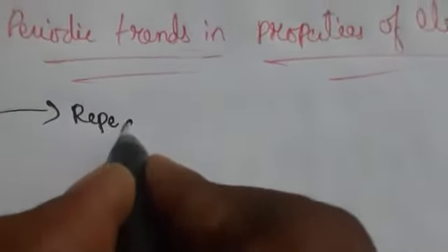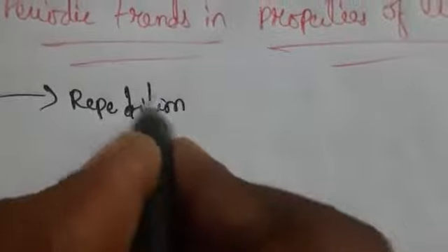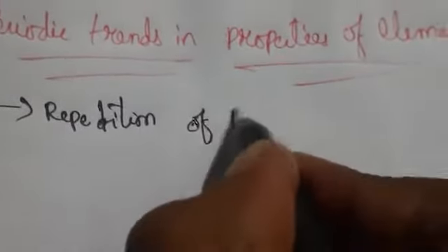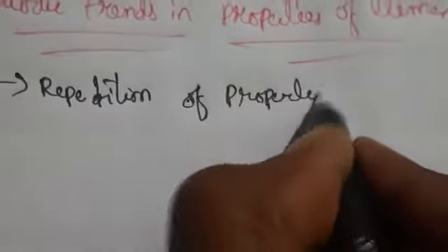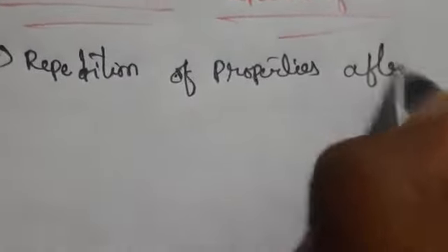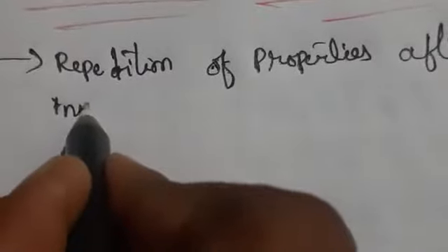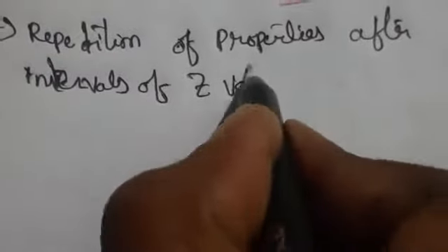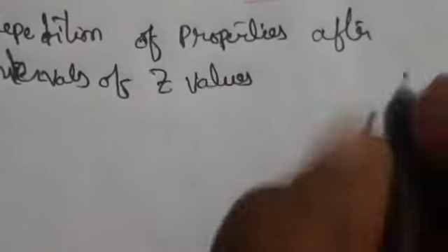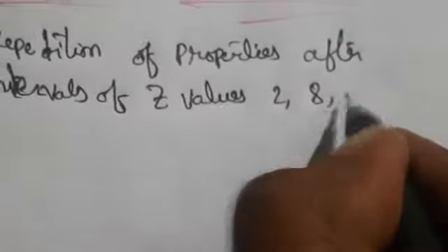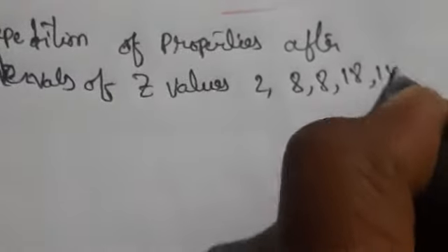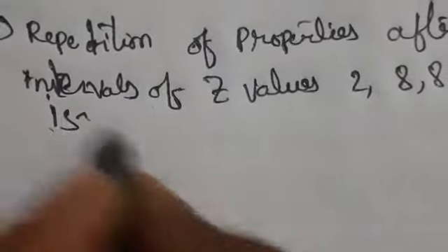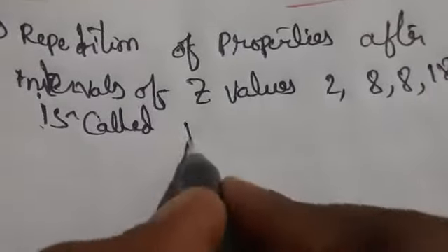Generally, periodicity is the repetition of properties after intervals of Z values. What is the Z value? Z indicates atomic number. The intervals are 2, 8, 8, 18, 18 and 32. This we call periodicity.